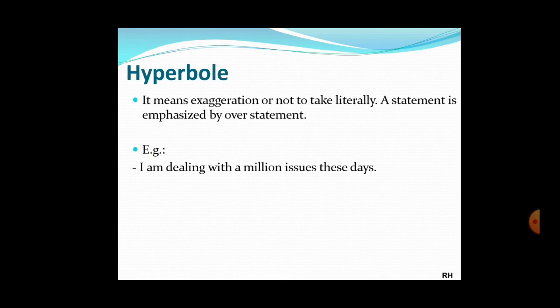Millions means a very big number, so you cannot take it literally. You cannot count them, right? It might be 2, 3, 4, 5, at most 10 together, but they are not in millions. But when you exaggerate, you want to show how bad your situation is, you use such words. I haven't met you for ages, right? Ages, we only have one life, right? Hardly people live 80 years, maybe maximum 100 years.